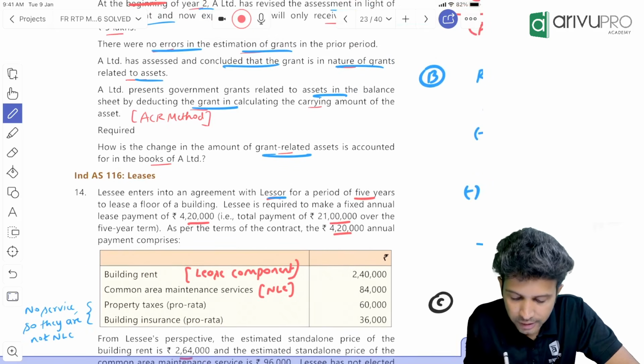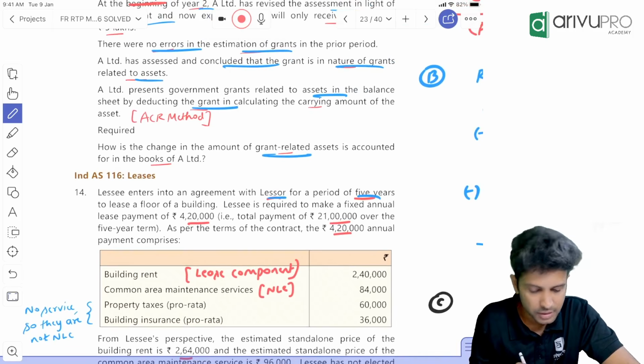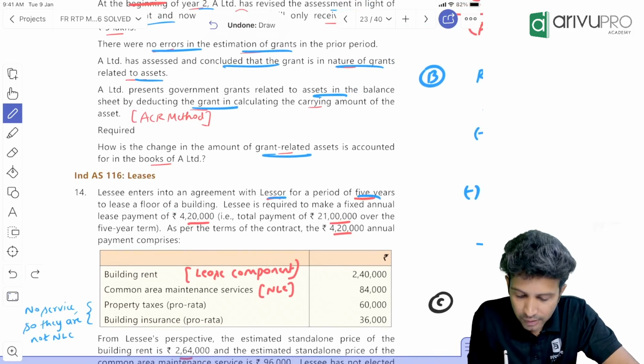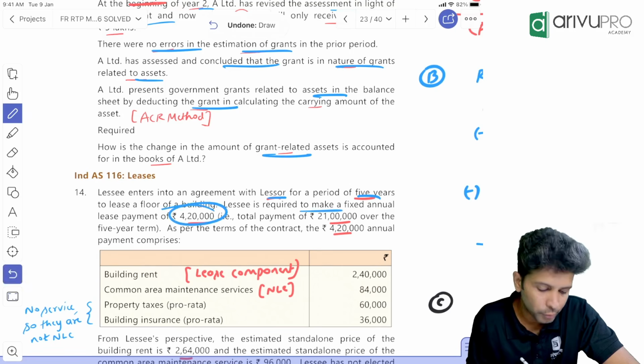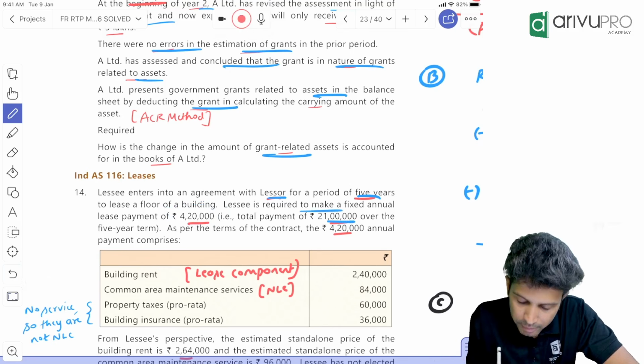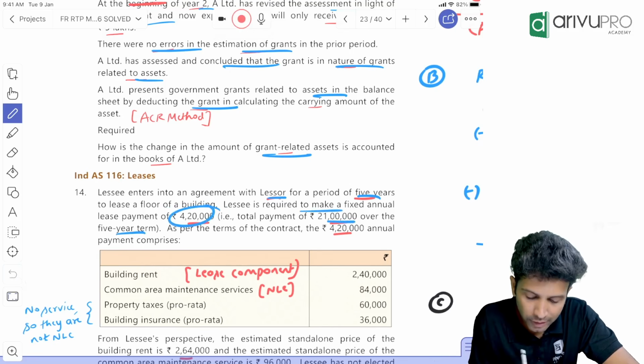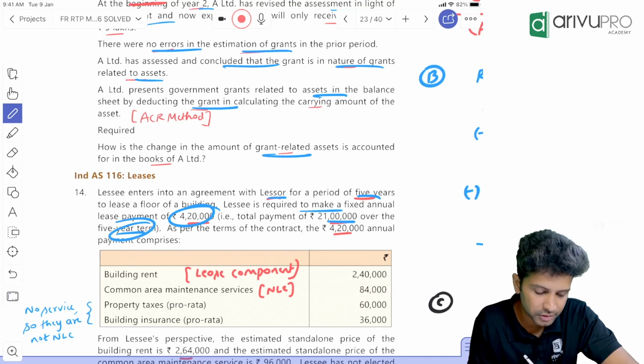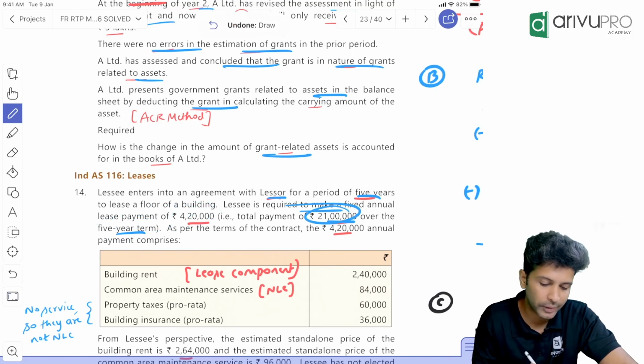Lessee enters into an agreement with lessor for a period of 5 years to lease a floor of a building. Lessee is required to make a fixed annual payment of 420. So 420 payment lessee has to make to the lessor. A total payment of 21 lakh over a 5-year term. 4,20,000 is for 1 year. For 5 years, 4,20,000 into 5 is 21 lakh.